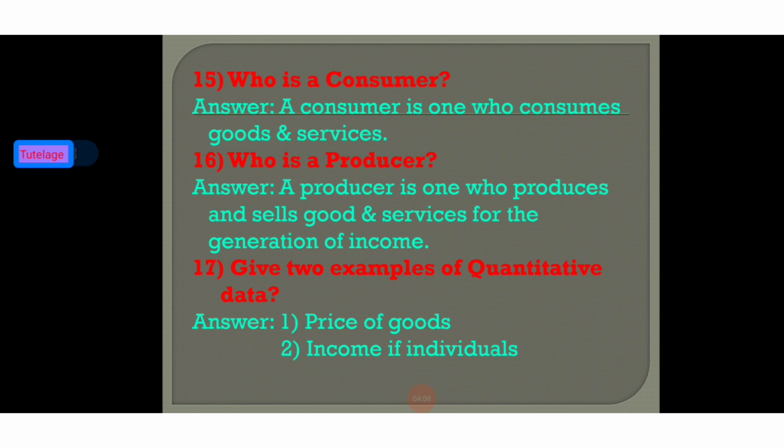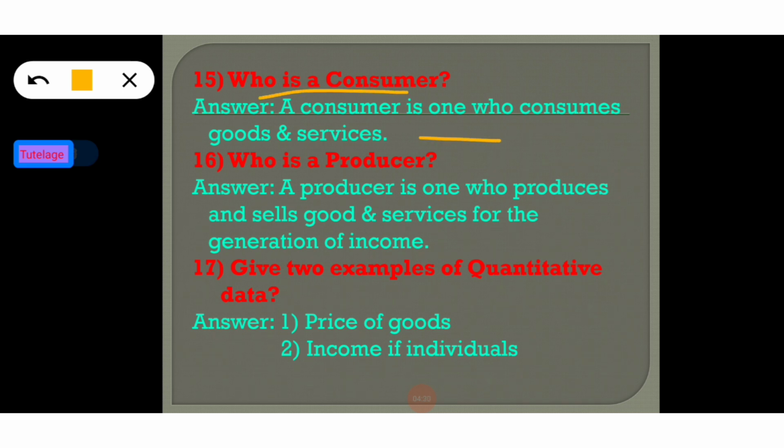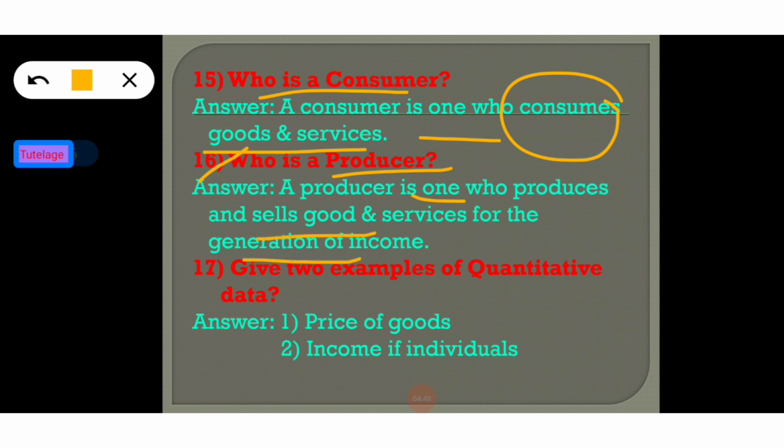The next question is, who is a consumer? We have already discussed the process of consumption and the process of production, but today we are discussing the consumer and the producer. So the question is, who is a consumer? A consumer is one who consumes goods and services. It is very easy. Now going to the next question, who is a producer? A producer is one who produces and sells goods and services for income generation.